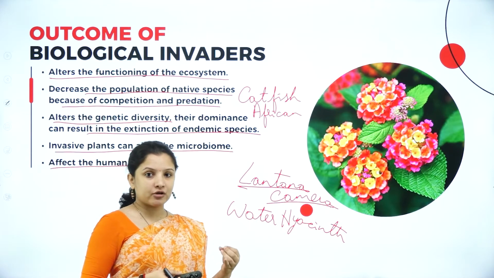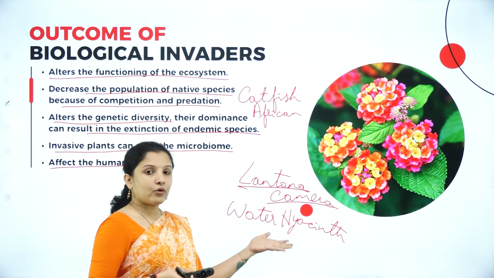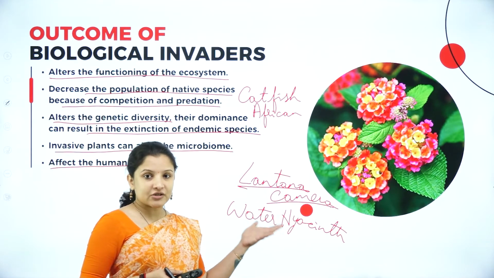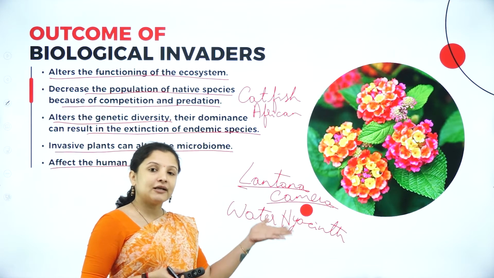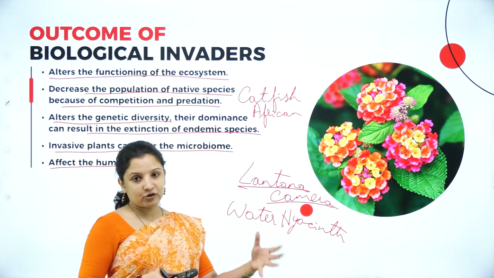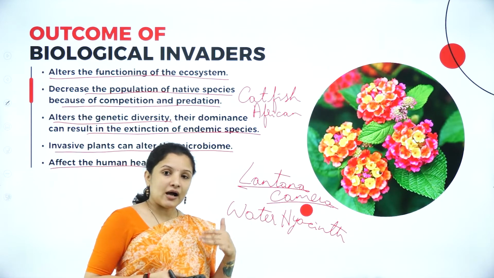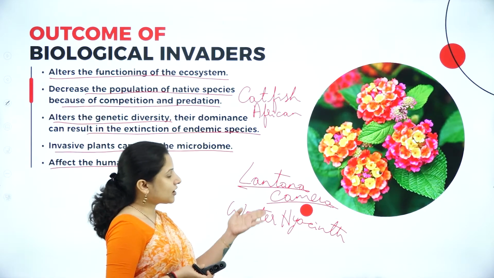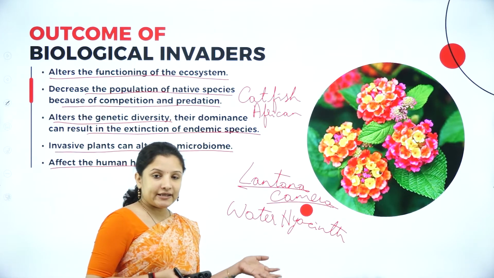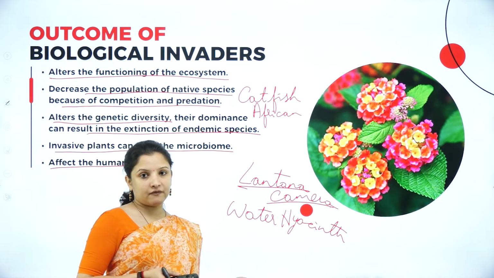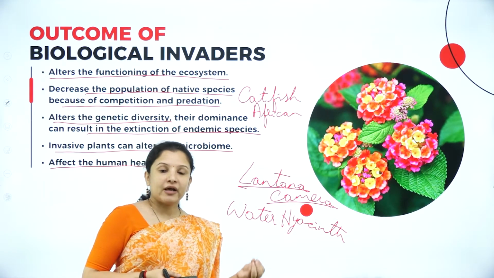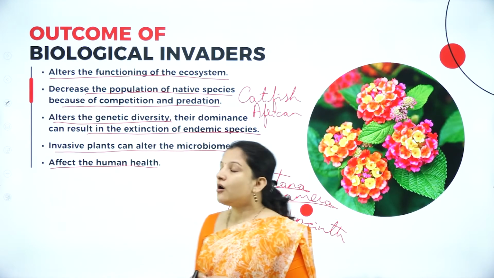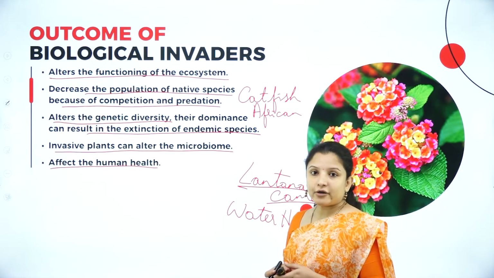But they started growing so fast and completely covering the ponds to such an extent that it started killing all the other phytoplankton and the aquatic habitat of that particular pond. So that is how water hyacinth is also one of the alien species whose biological invasion posed a threat to various aquatic habitats. Therefore, biological invasions always pose a threat to biodiversity.